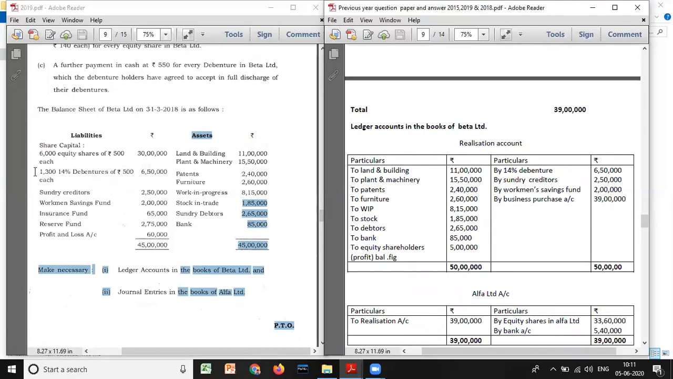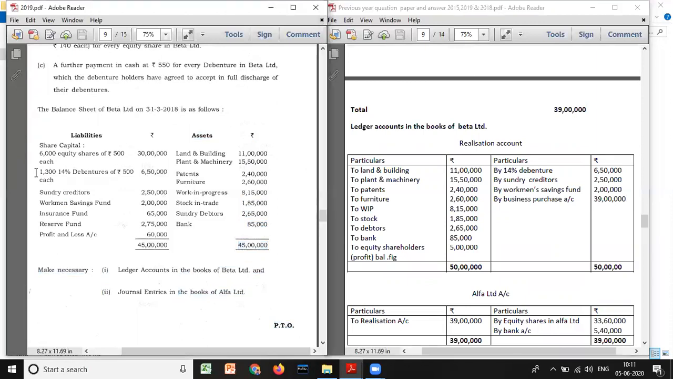Okay, and when it comes to merger, you have to take even reserves also. But under purchase, all liabilities, and if there is any statutory reserve, you need to take statutory reserve. Okay, we'll see now. 13% debenture is a liability, so you have to take 14% debenture. Sundry creditor is a liability, you need to take.